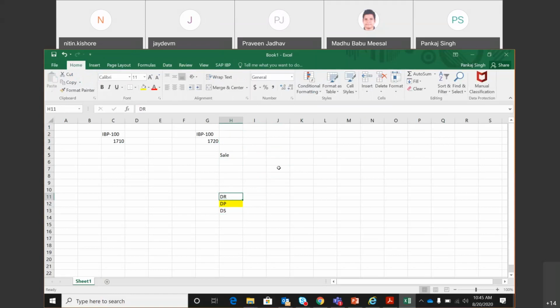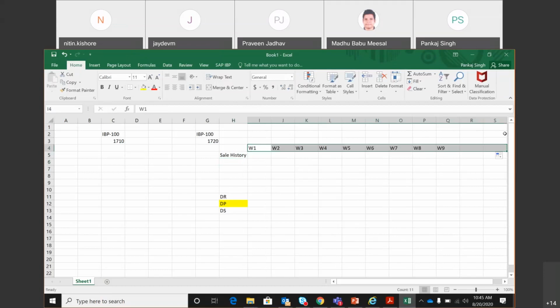So when I say demand planning, basically what it means is that we are going to do demand statistical forecasting and other things in weekly buckets.